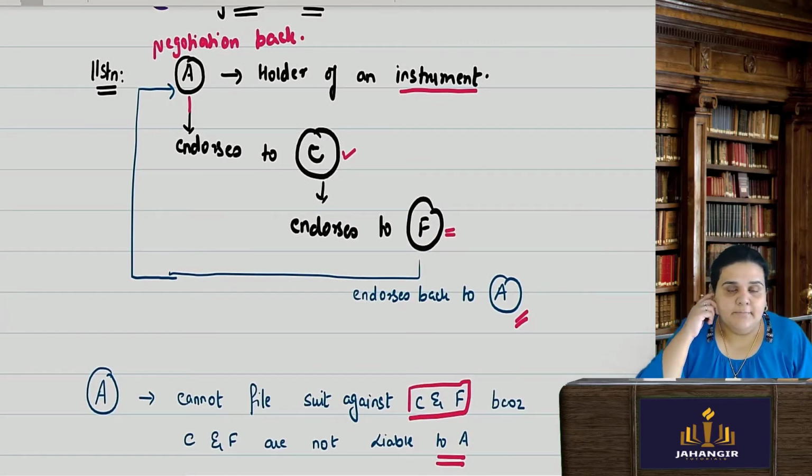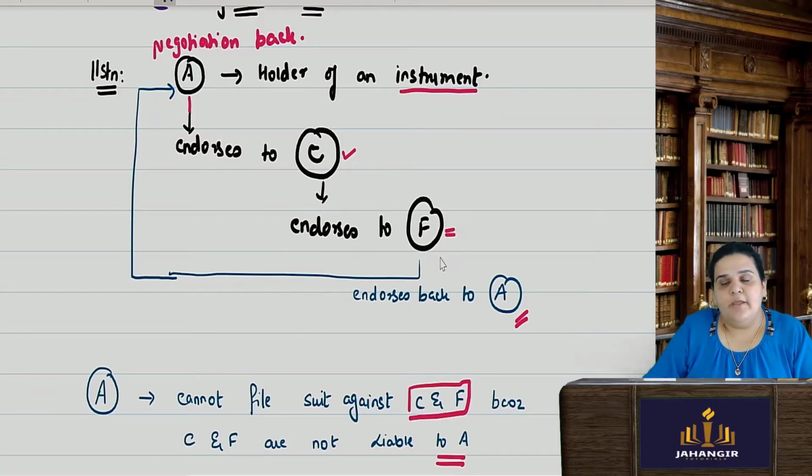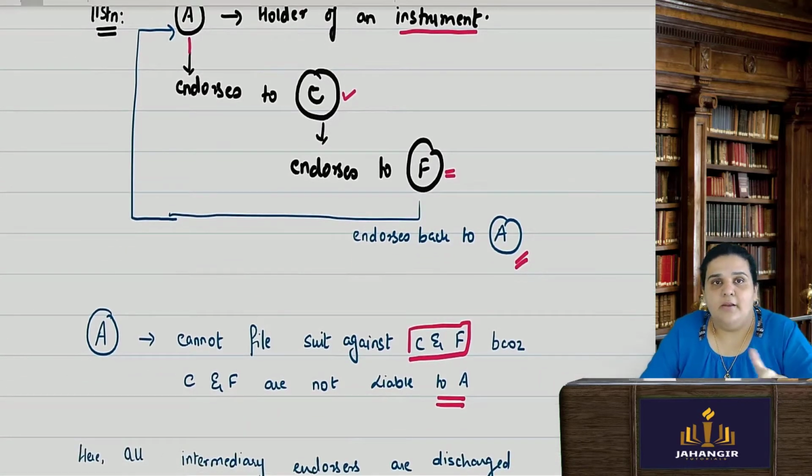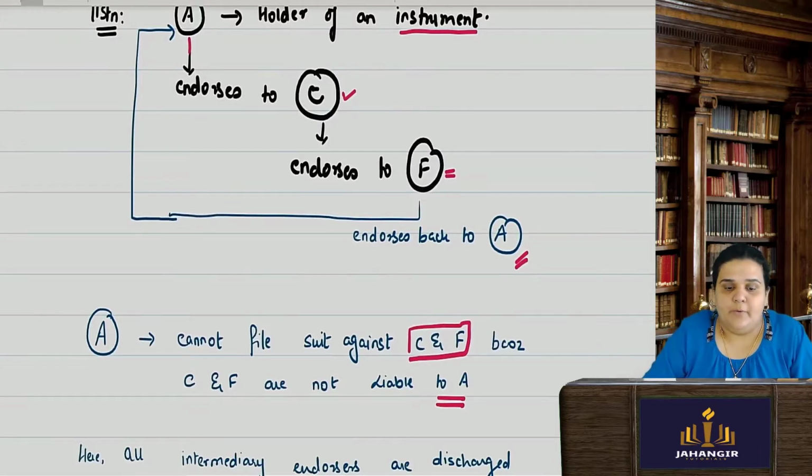A had endorsed it to C because C was his creditor, C endorsed it to F because F was his creditor, and now he got back the same instrument. So there is nothing to pay and nothing to receive. Here A cannot file any suit against both these parties.